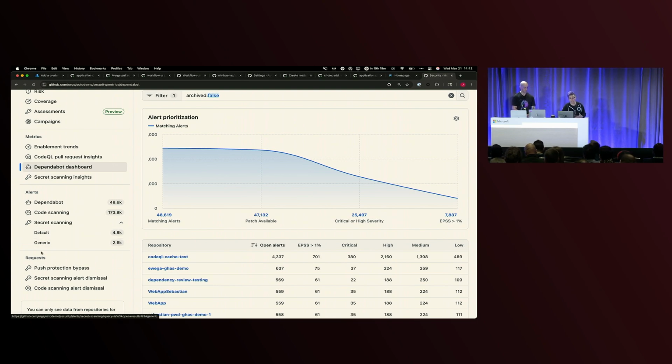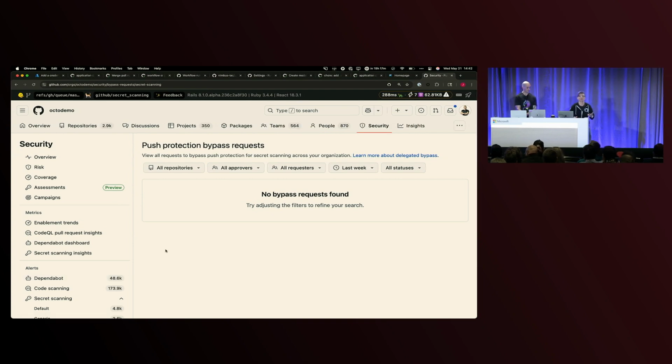And we now support, let's say that you're doing pen testing, or you're testing security, you're testing those rules or those evaluations that Ben talked about. You can also add in bypass rules where users are allowed to send a bypass request, saying, hey, I know I have a secret in here, but this is intentional, or this is a false positive, or that's not a secret, it just looks like one. And rather than having to go page someone or ping someone on Teams or wherever, you can just submit a request to your organization or your administrator that says, give me permission to be able to do A, B, and C, or do the push.